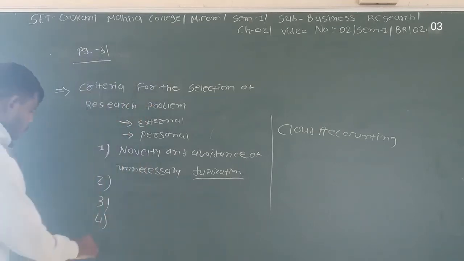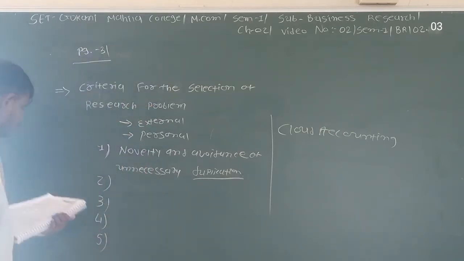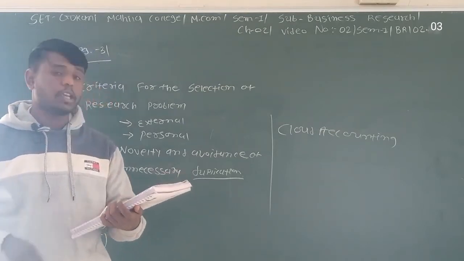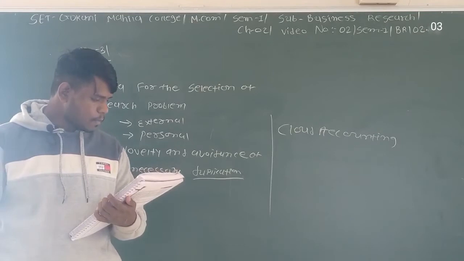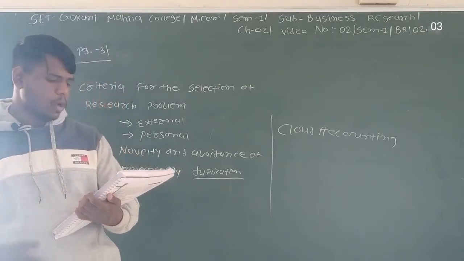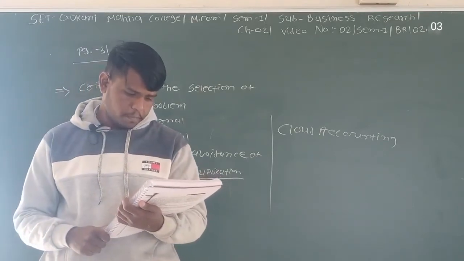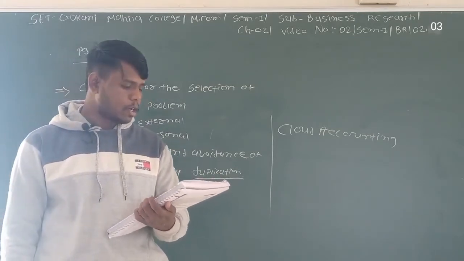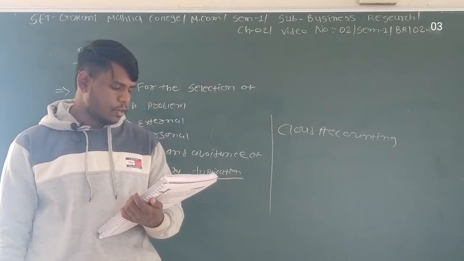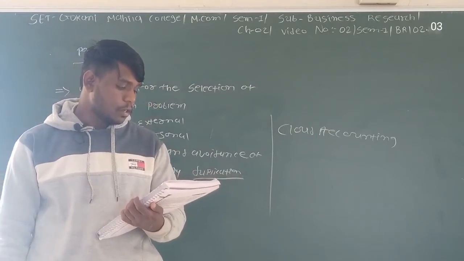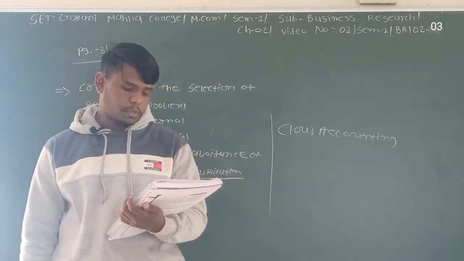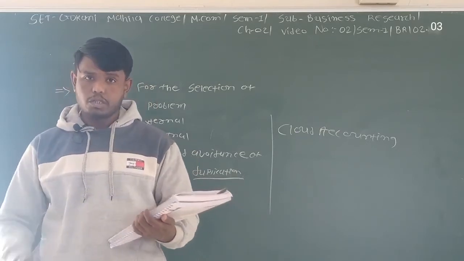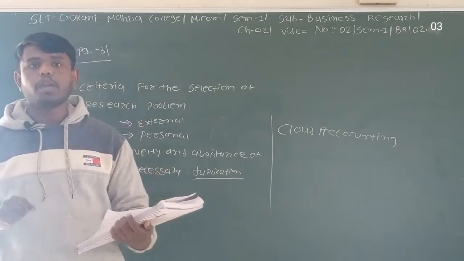Next, the fifth point, that is special equipment and working condition. The major purpose of equipment is to support the process of observation, to provide control of condition, accuracy or performance of recording. The equipment which is used by the researcher must give accurate results.